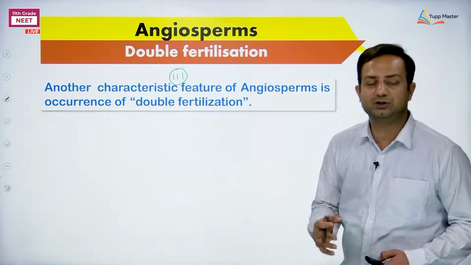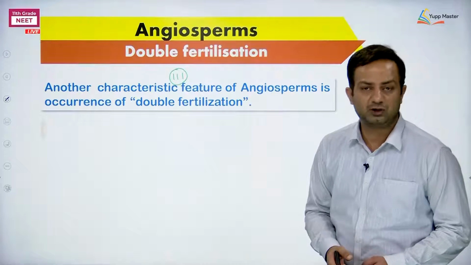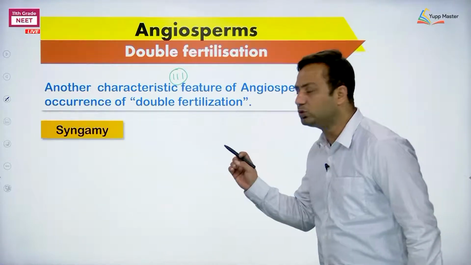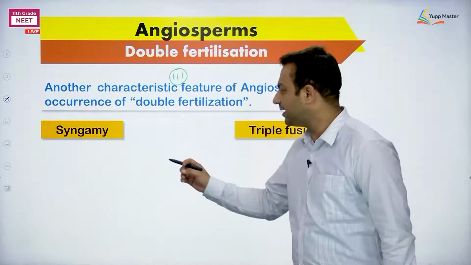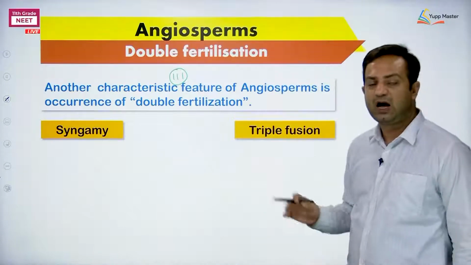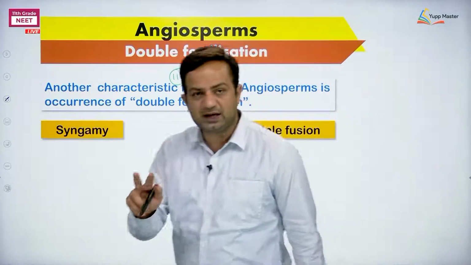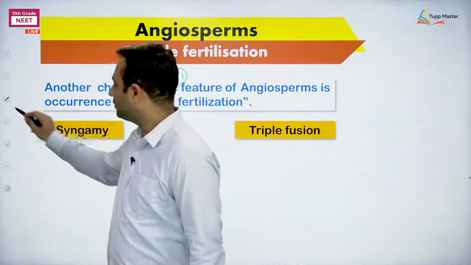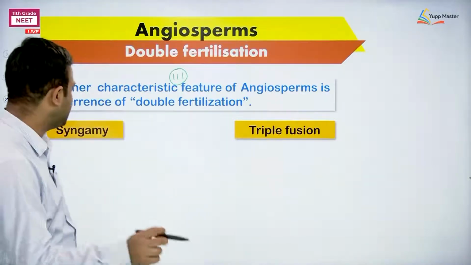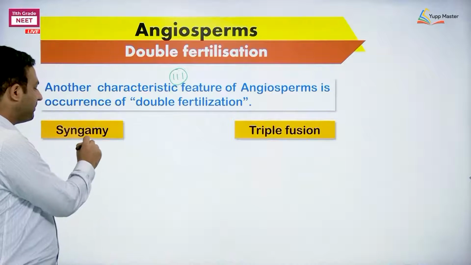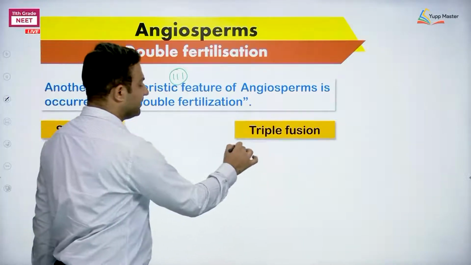Actually here one more structure is going to participate, means the central cell or the secondary nucleus will participate. So there are two terms which are included in double fertilization. One is syngamy, other is triple fusion. Now how the two terms are different? Clear? This one, the two male gametes are functional. Both of the male gametes are functional. Now how they are going to participate? Here in the syngamy, the male gamete, here also male gamete.